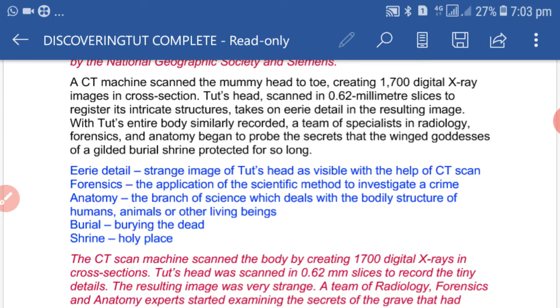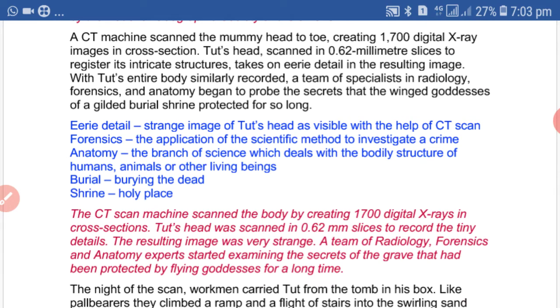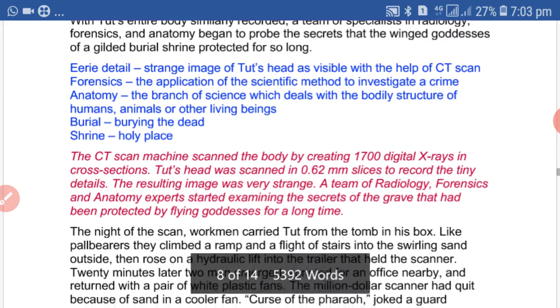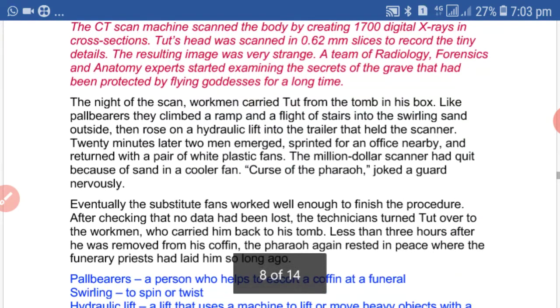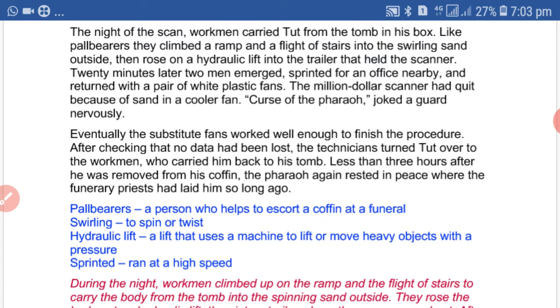The night of scan, that means the night on which the scan was done. Workmen carried Tut from the tomb in his box. That means the people who were working carried his body out from the tomb in the box.